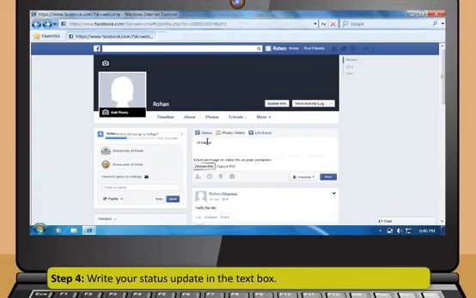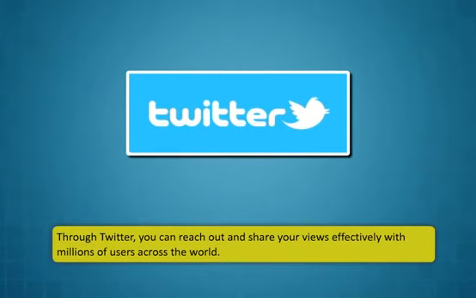Let's now learn about another powerful social networking service called Twitter. Through Twitter, you can reach out and share your views effectively with millions of users across the world. It is free and is used by many people to interact and actively share information. These are the steps to use Twitter.